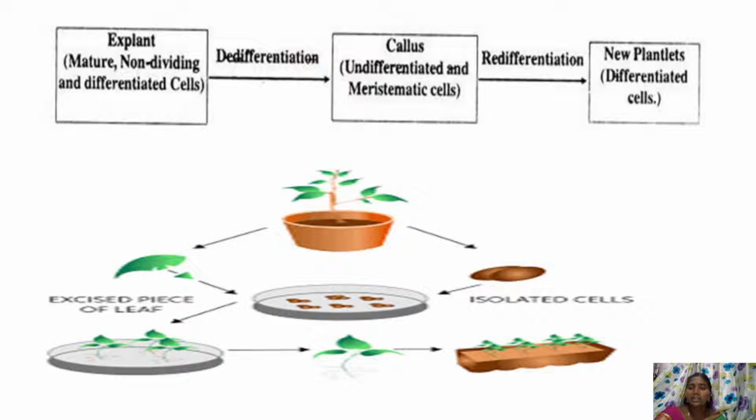This step is called dedifferentiation. From the callus, they again have to form differentiated cells or new plantlets, and this process is called redifferentiation. Here we can see the excised plant leaf formed into callus, or a single cell formed into callus, where they are induced to form shoots and to develop into the whole plantlet.